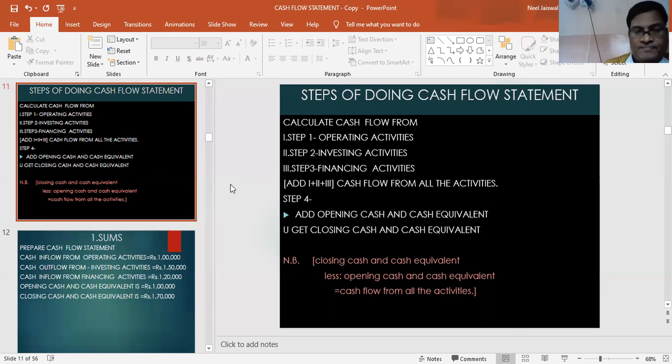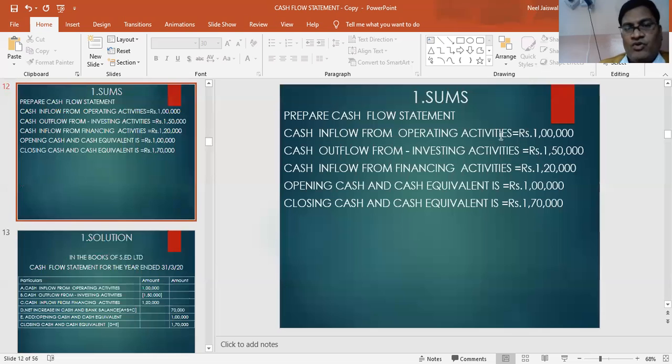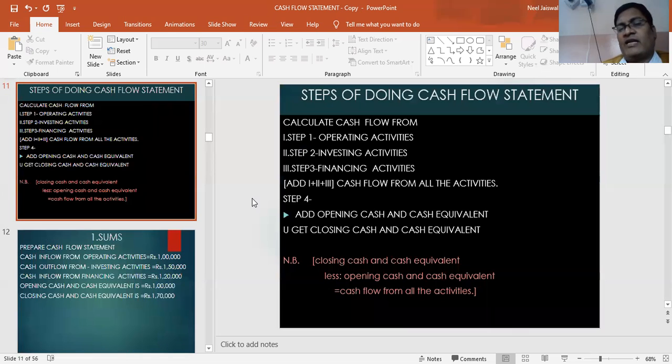So let's do a sum to understand this all. This format only we have to follow. This is the sum: inflow from operating activities 1 lakh, outflow from investing activities 1,50,000, inflow from financing activities 1,20,000. This nota bene was very important, students. Closing cash and cash equivalent, when we subtract opening, we get cash flow from all the activities.